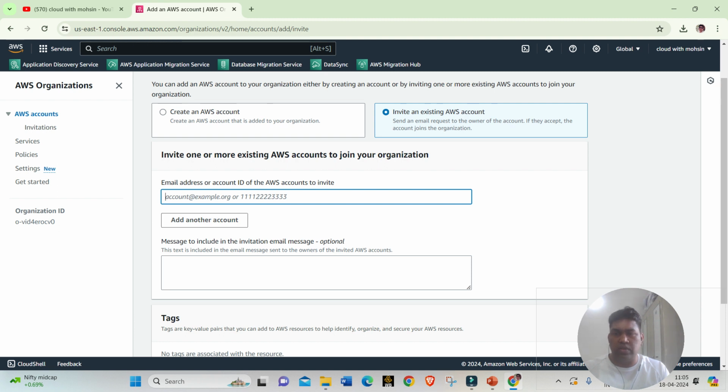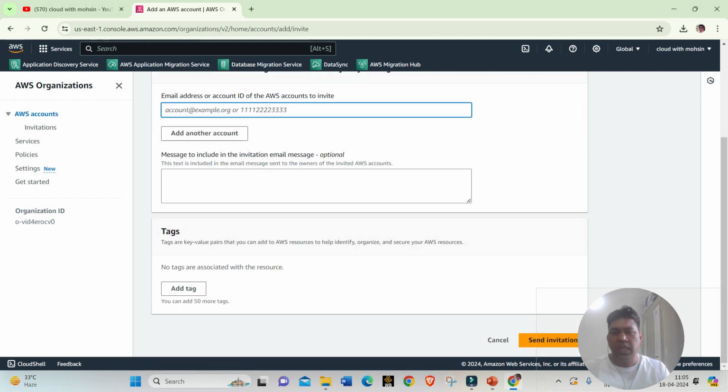So you can have multiple AWS accounts in the organization. The message is optional, and so are tags. Once we add all those values, we can click on send invitation. An invite will be sent over email to that particular account, stating that this is the invitation and you can either accept or review it.